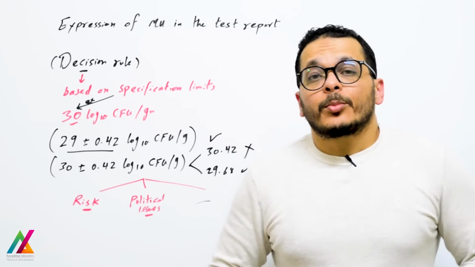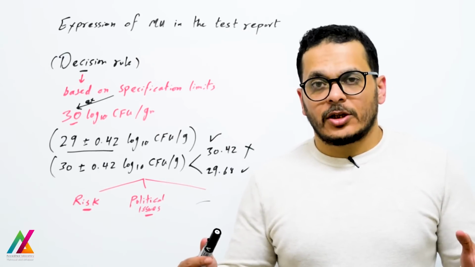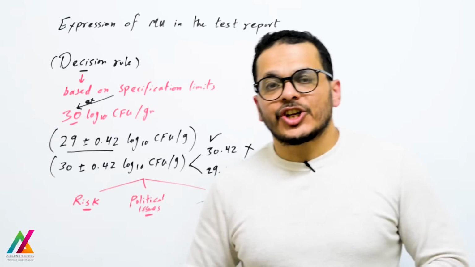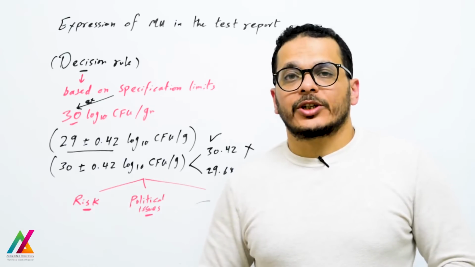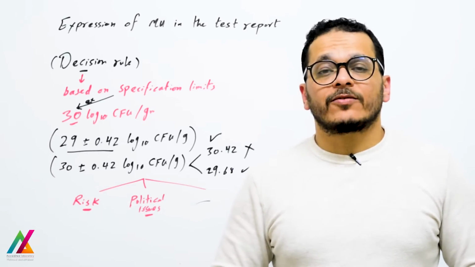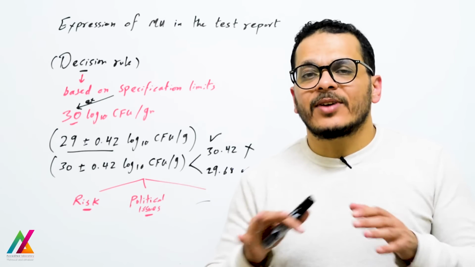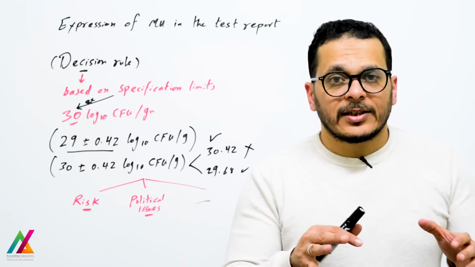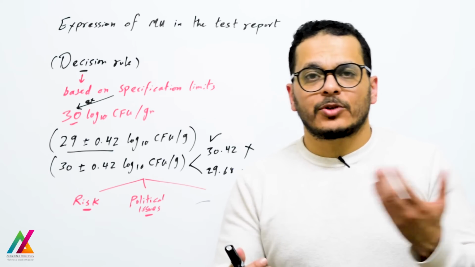After you report the result to the customer, you will have a decision for acceptance or rejection of the samples, and this is the decision rule. Decision rule as per ISO IEC 17025 2017 edition is now mandatory and very important. The analyst will not decide if the sample is accepted or rejected.